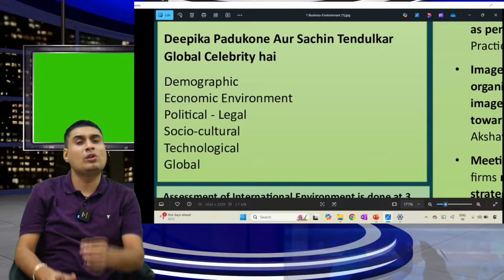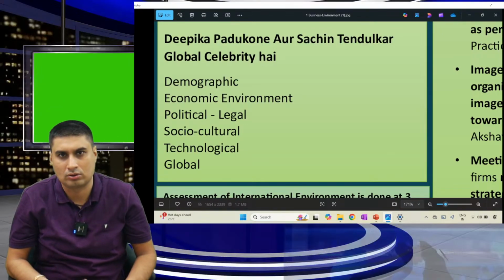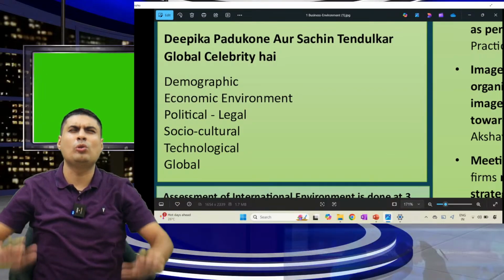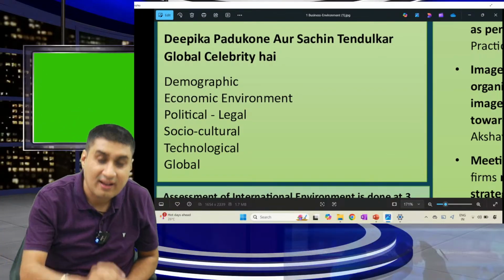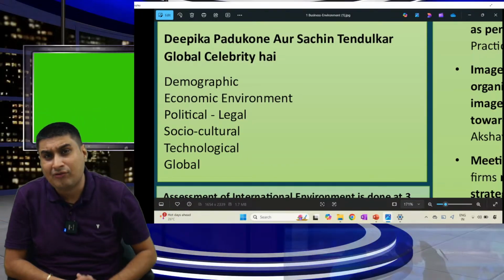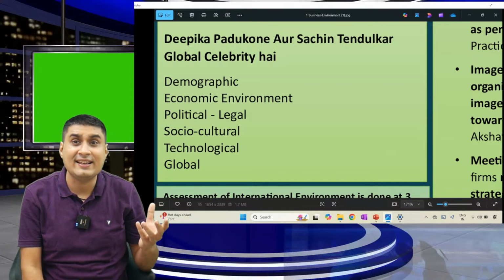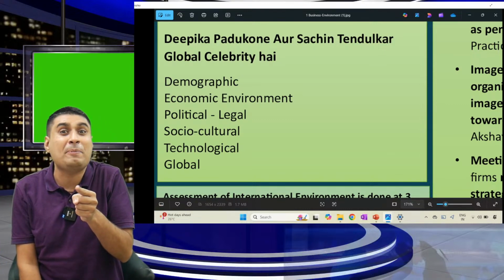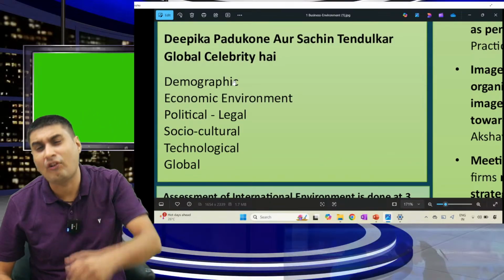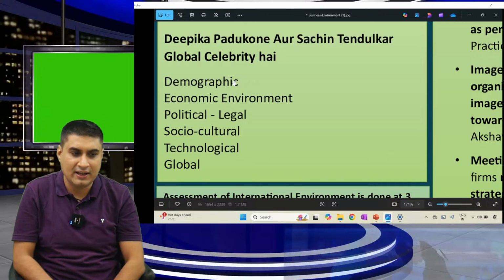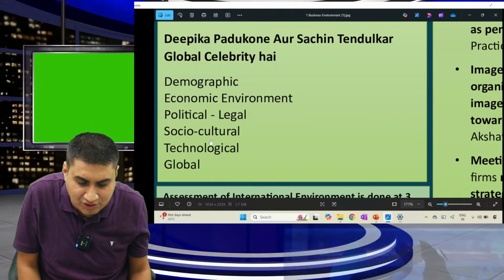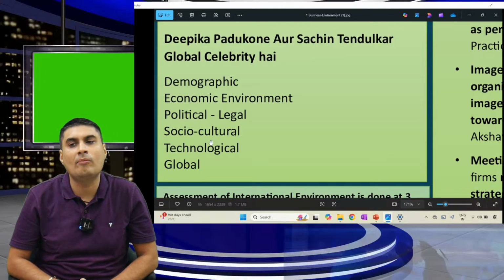Deepika Padukone and Sachin Tendulkar are global celebrities. This two I know. Deepika Padukone is global. What is that? It is a technique. Deepika Padukone and Sachin Tendulkar are global celebrities. Over. Let's speak. D for demographic, E for economic. One more time. D for demographic, E for economic. Sir, D I understood. Where is E? Deepika, Pika. Sir, cheap technique, where do you bring it from? I also don't know. Clear? Padukone, political legal. Sachin, socio-cultural. Tendulkar, technological. Global.